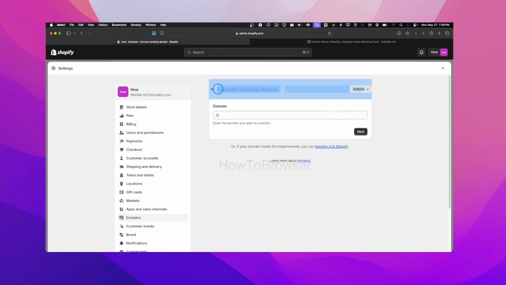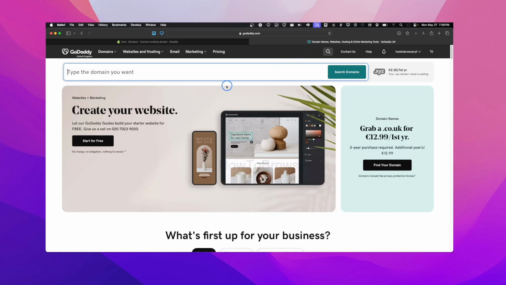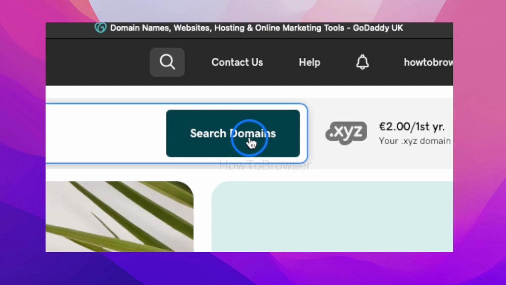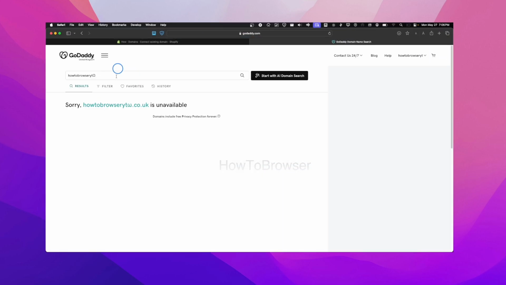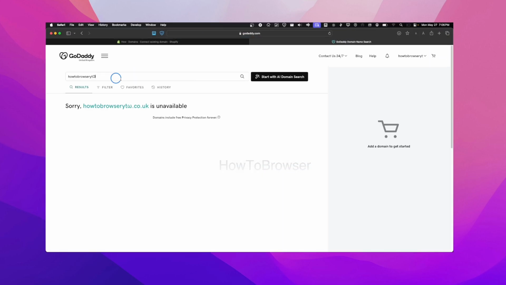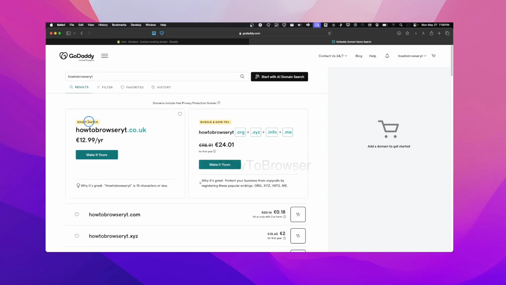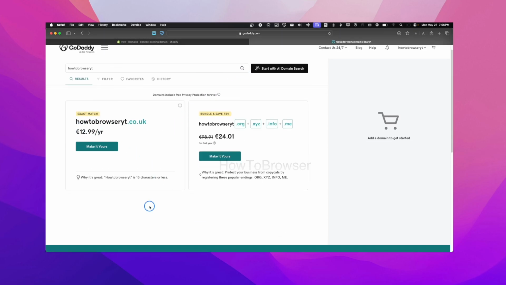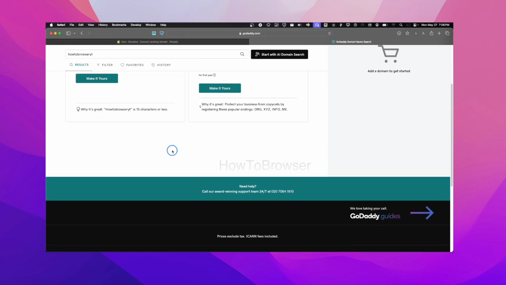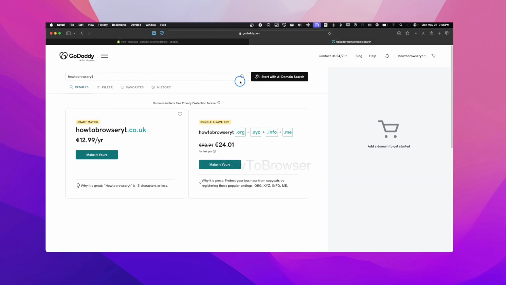As you can see, connect existing domain, but we don't have one right now, so we're going to have to create one. So we can type here the domain we want. I can type here how to browser YouTube, something like that, and click on search domains. Now here I will just remove that. Okay, and now I can search for the domain and I can see the exact match. And as you can see here, also .com, which is very nice, and it's quite cheap.